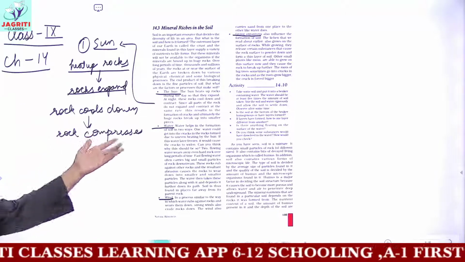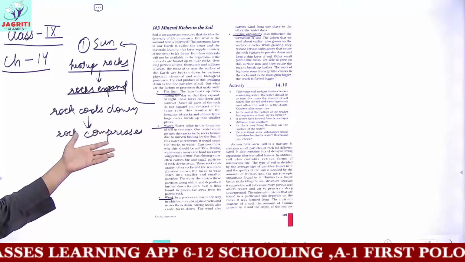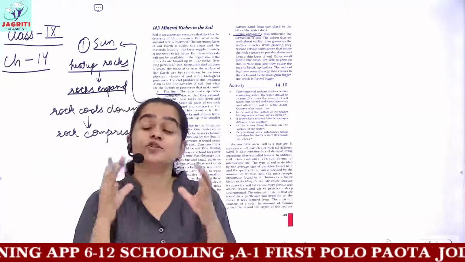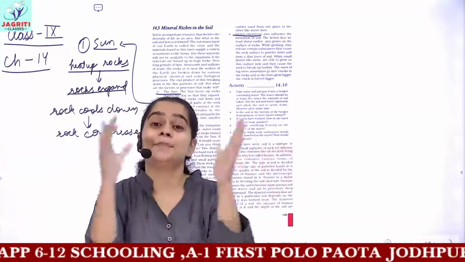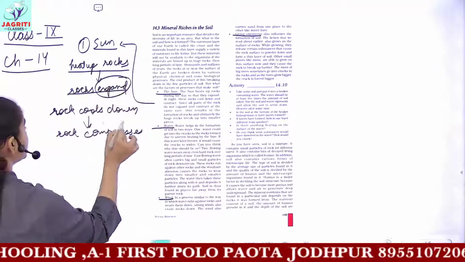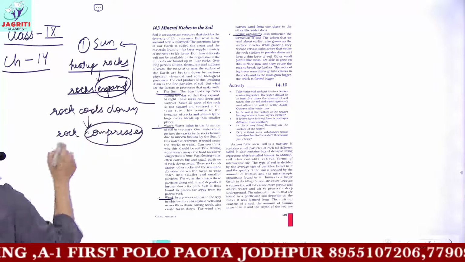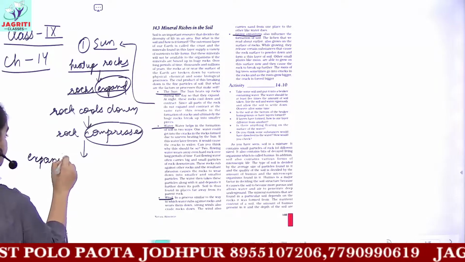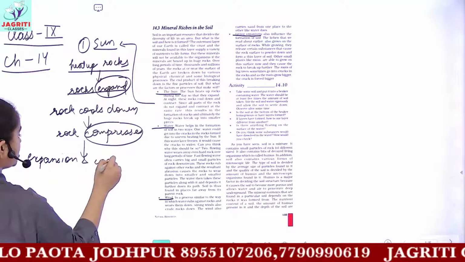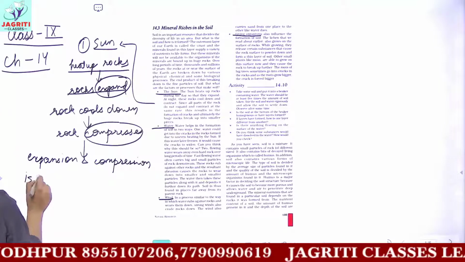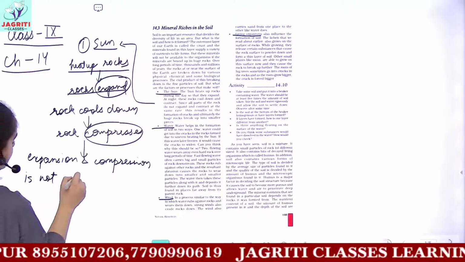As a result of this expansion and compression, not all the particles or regions of the rock expand and compress at the same rate. So the expansion and compression of rock is not uniform in nature.